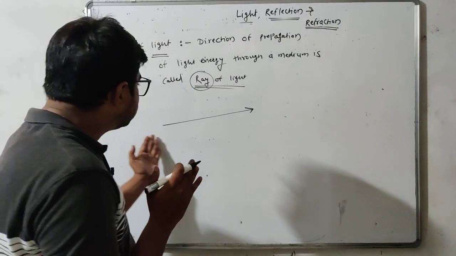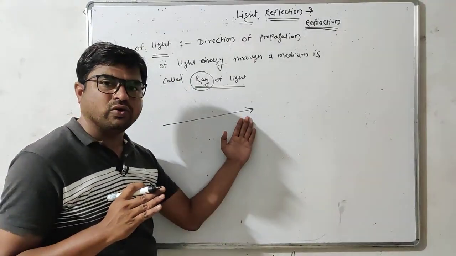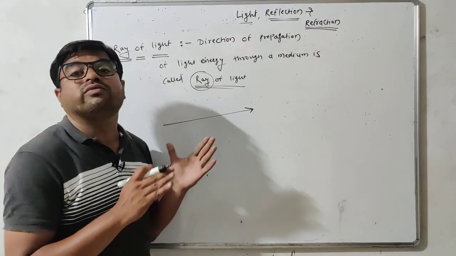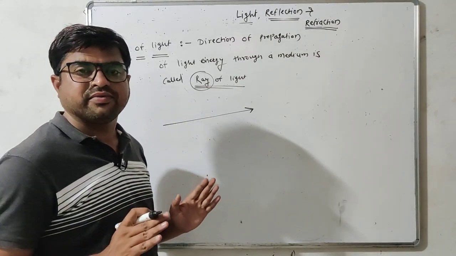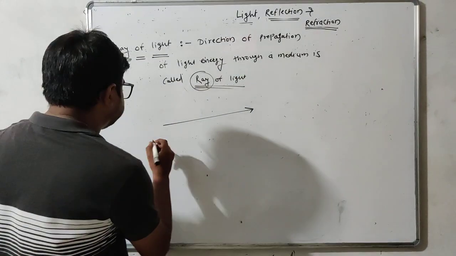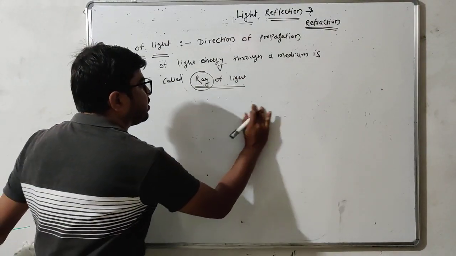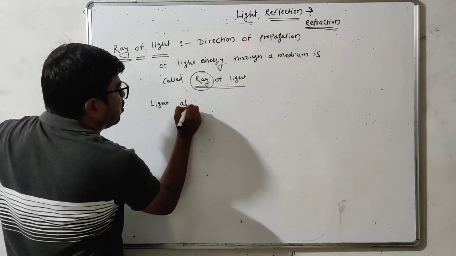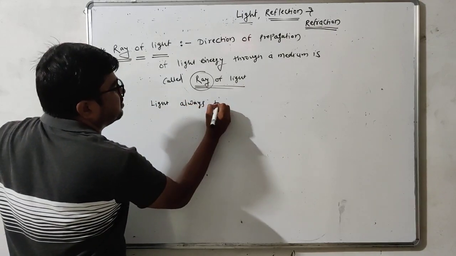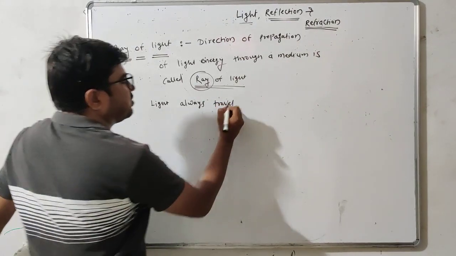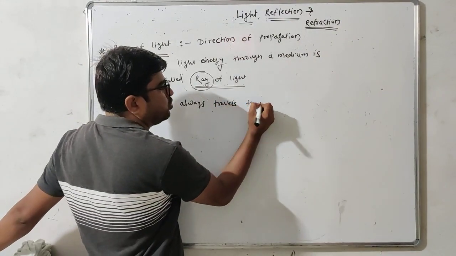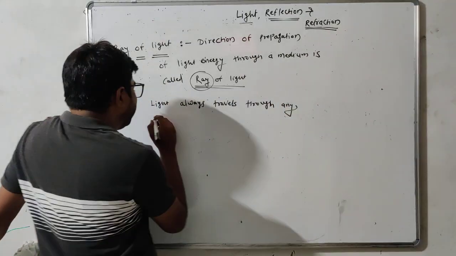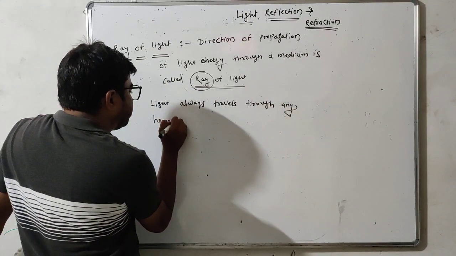Therefore the rays of light drawn anywhere are always straight lines.